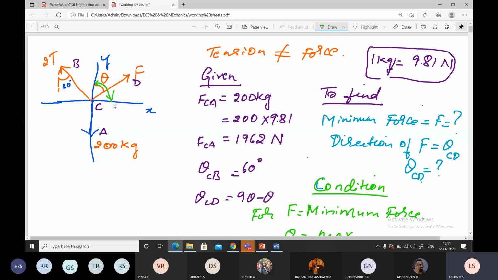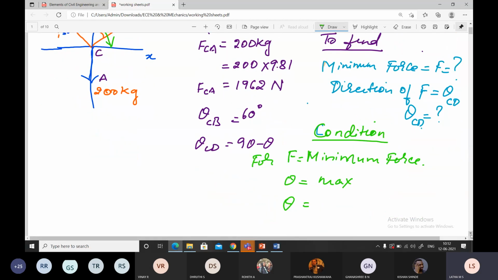F can be minimum when theta is maximum, and theta is maximum when its value is 90 degrees. Did you all follow this? Yesterday this confusion was there. Did you get this, whole class? Yes, ma'am. Now proceed with the regular step.